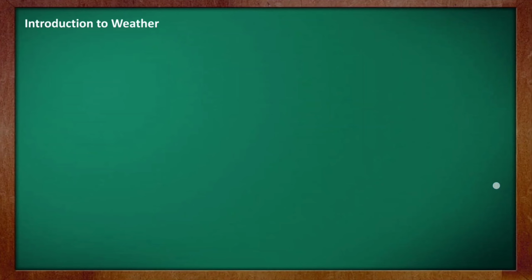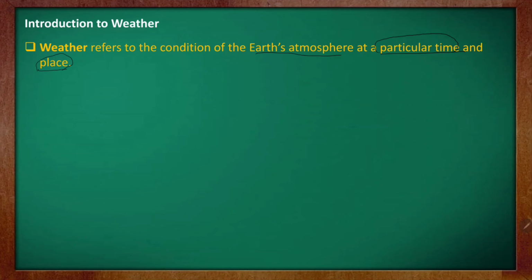Here I have highlighted only the important points. Weather refers to the conditions of the Earth's atmosphere at a particular time and place. You should not forget this. It is at a particular time as well as place, because the weather of one place will not be similar with the weather of another place. That means suppose if it is raining in Delhi, it is not raining in, let us say, Haryana. These two are neighboring states, isn't it? So the weather of Delhi is rainy and the weather of Haryana is not rainy.